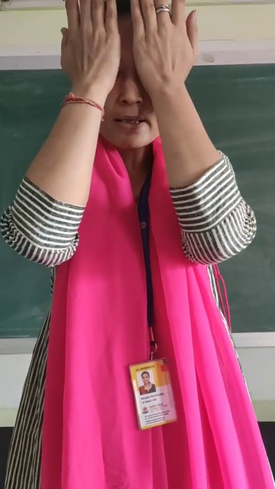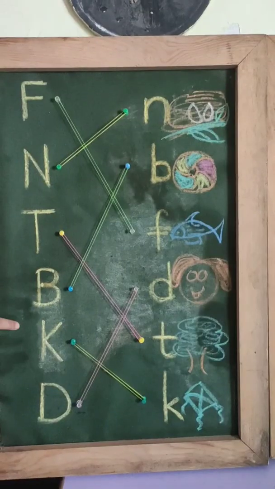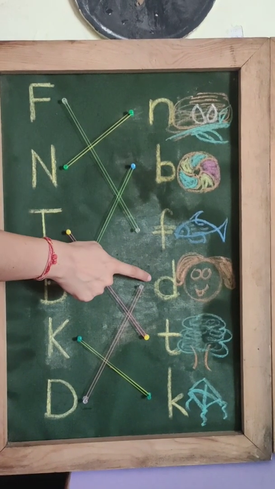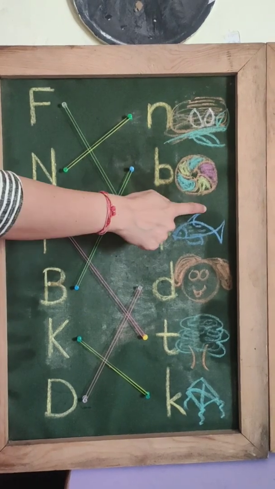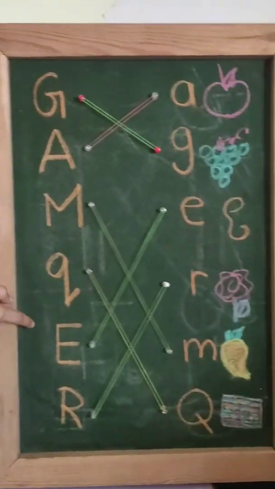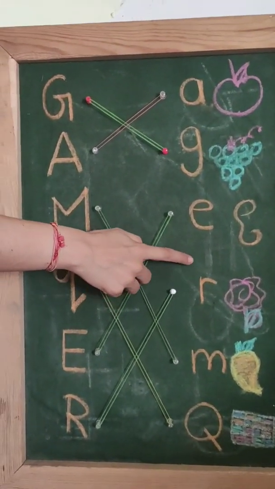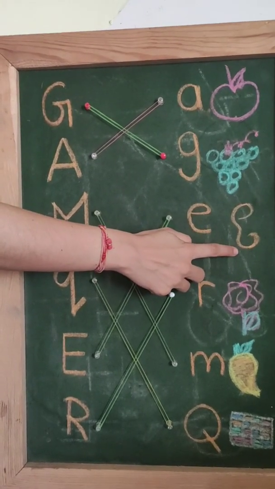Turn your hands, put them on your eyes, open your eyes slowly. Namaskar children. Do you remember what we did in our last class? Let us see what we did in our last class. We did matching of the capital to small alphabets along with their sounds and the vocabs.